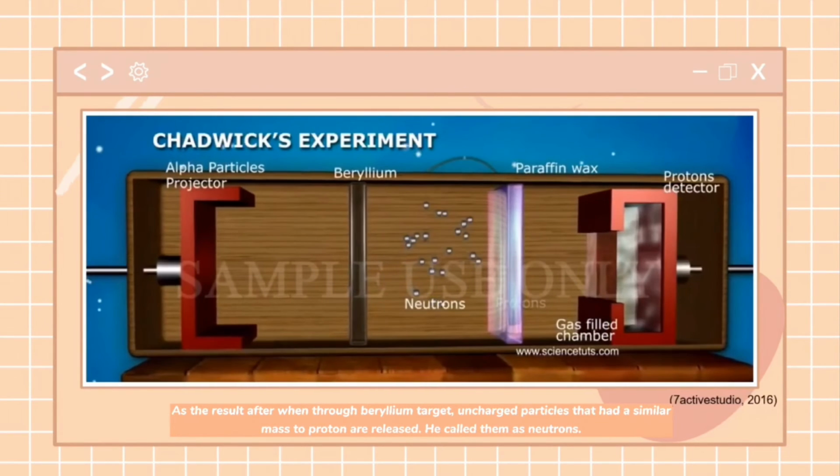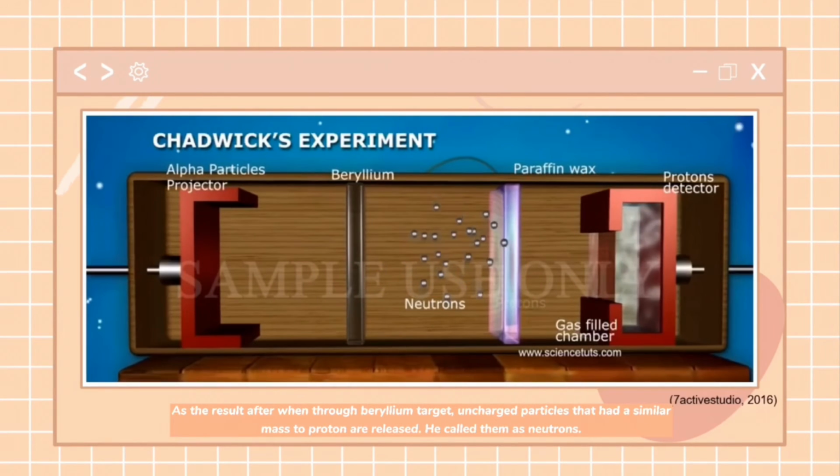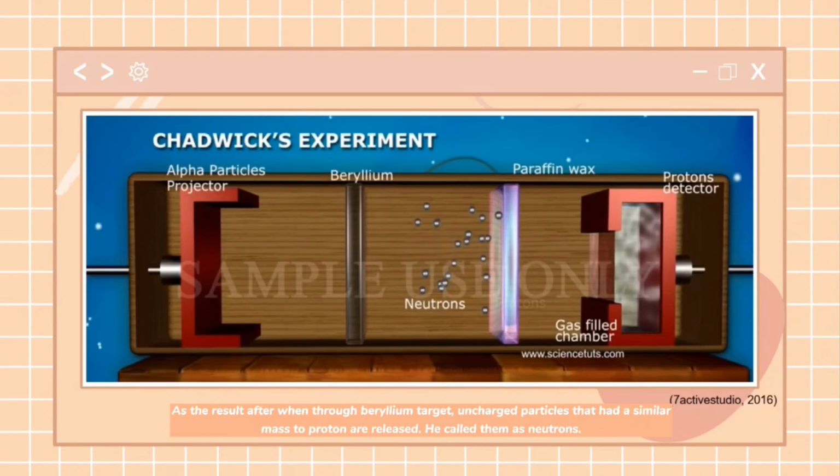As the result of the alpha particles going through the beryllium target, uncharged particles that had a similar mass to protons are released. He called them neutrons. Thus, he was able to determine that neutrons do exist and the mass was about 0.1% more than the protons.